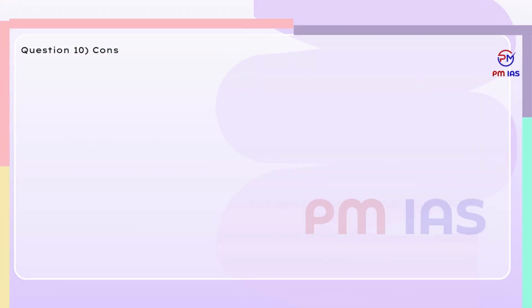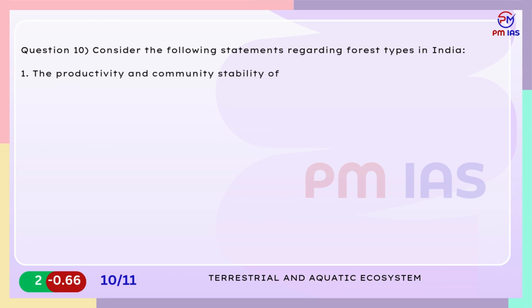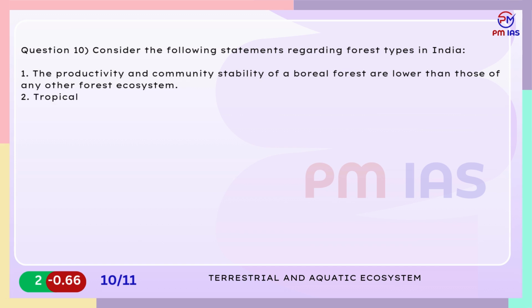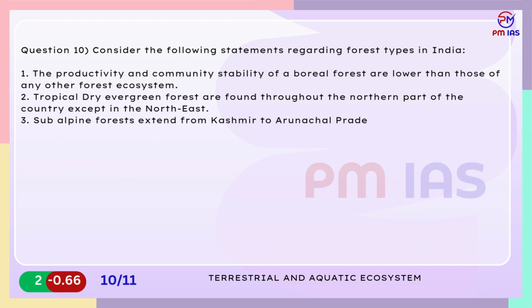Question 10. Consider the following statements regarding forest types in India. 1. The productivity and community stability of a boreal forest are lower than those of any other forest ecosystem. 2. Tropical dry evergreen forests are found throughout the northern part of the country except in the northeast. 3. Subalpine forests extend from Kashmir to Arunachal Pradesh between 2900 to 3500 meters. Which of the statements given above are correct?